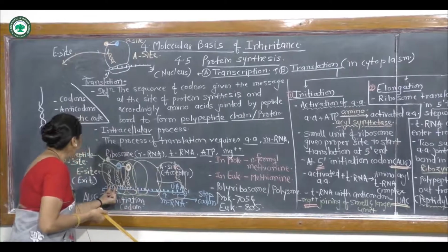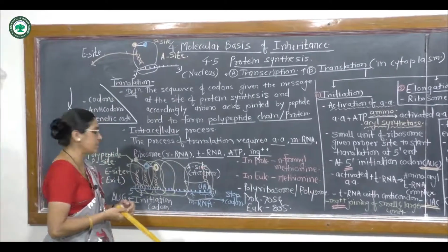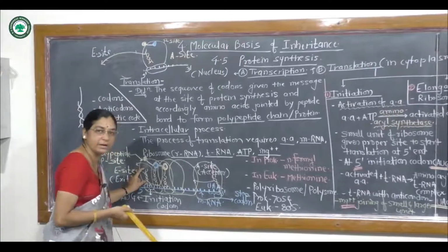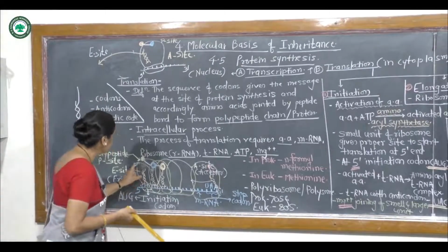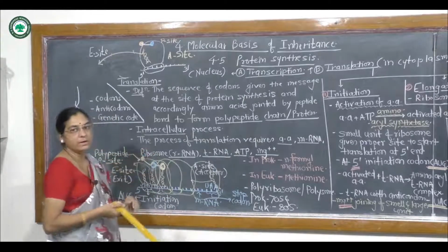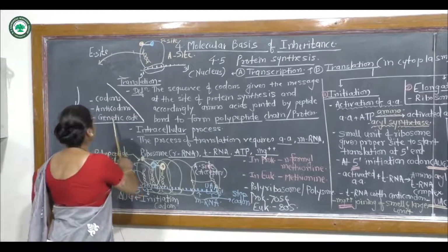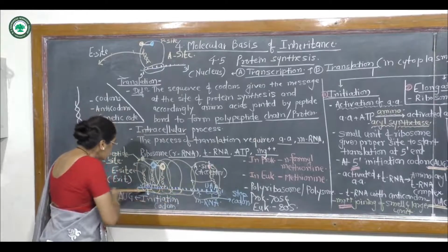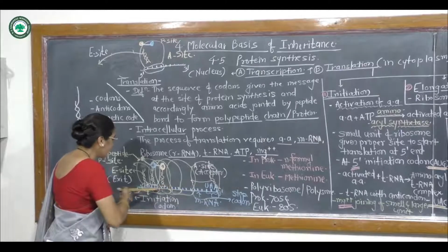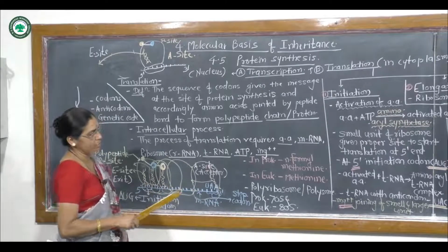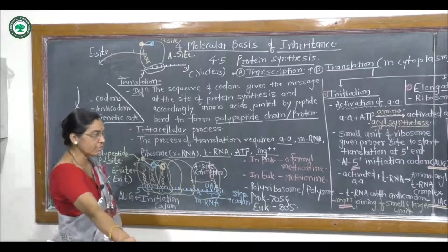A particular codon specifies a particular amino acid, and so a particular codon gets joined with a particular tRNA amino acid complex. The whole process is under the control of the DNA, on which the genetic code is present. The genetic code gives the message in the form of codons on the mRNA. That is about translation. So I will stop here.